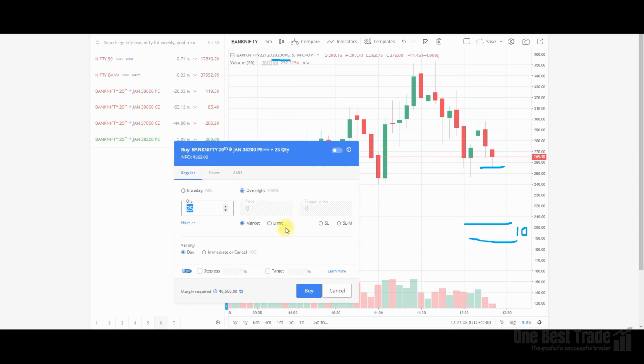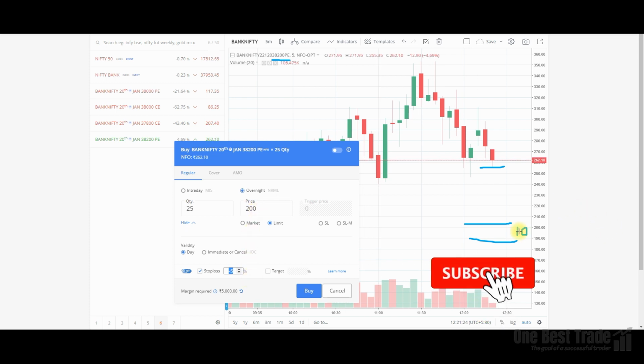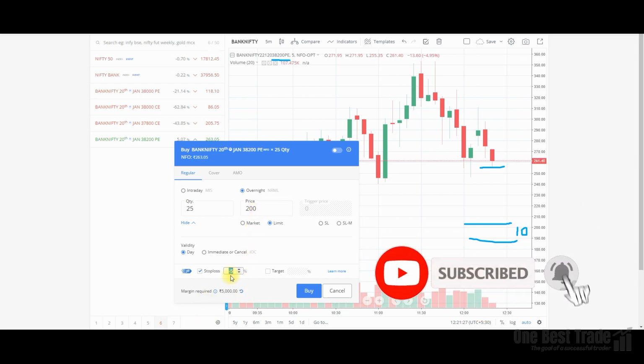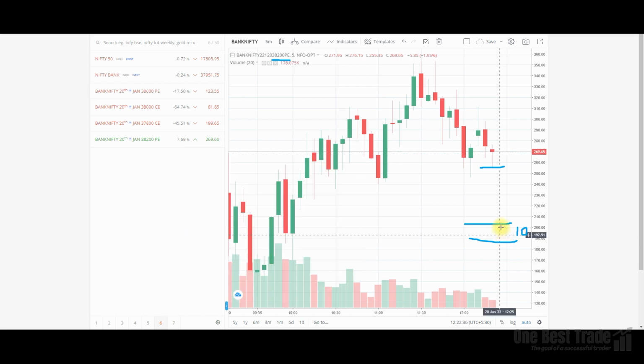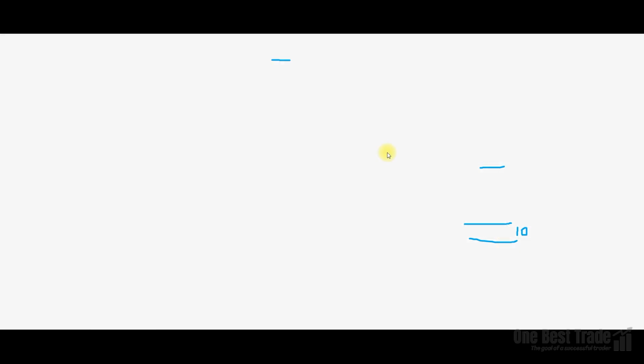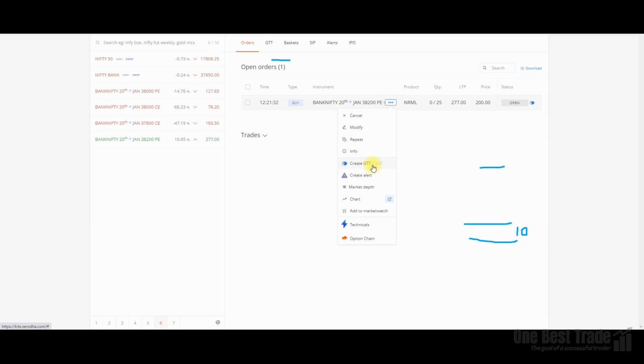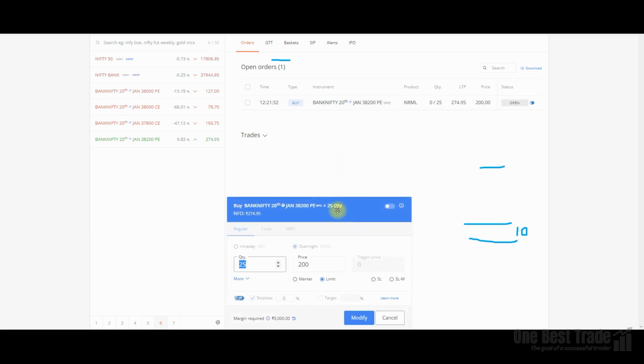Here you are placing a limit order, right? Just select it, and you will buy only if the price comes to 200, and then you attach the stop loss. Since it is 200 rupees, 5% of 200 is 10 rupees, so you just keep it at minus 5% and place the buy order. Automatically your order gets placed. The order we placed we can see in the order book here. If you want to modify, just go and modify.